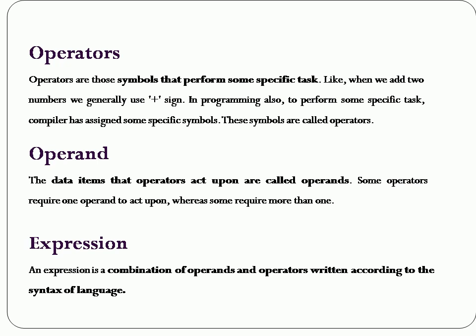For example, if there is a statement A plus B, here plus is an operator, and the items A and B, on which the operator works, are called operands. Now, what is an expression? An expression is a combination of operands and operators written according to the syntax of a language.